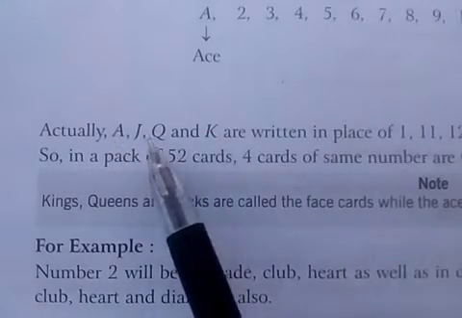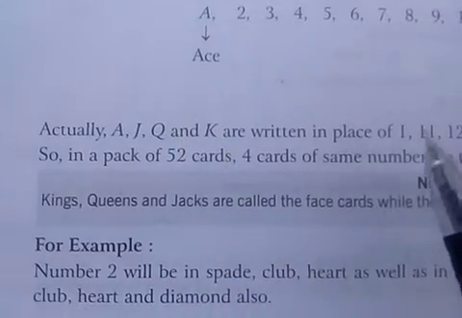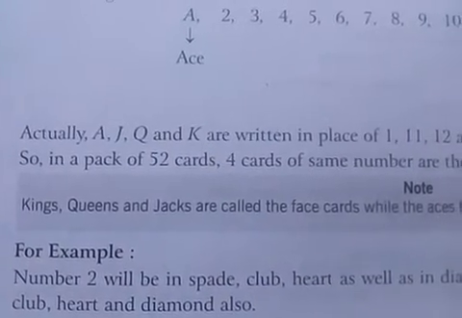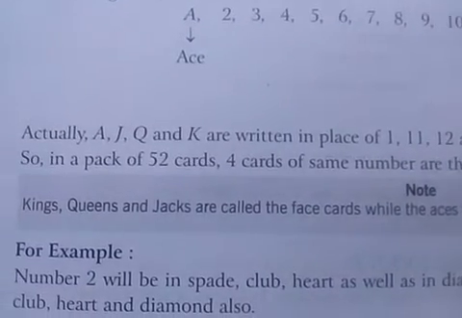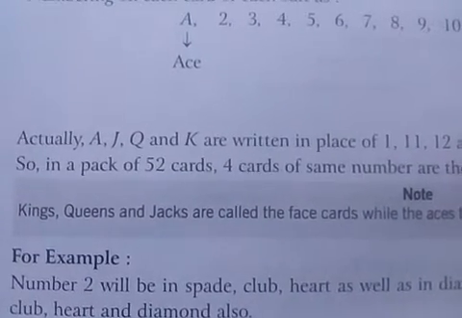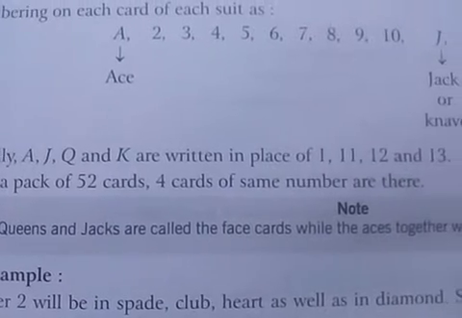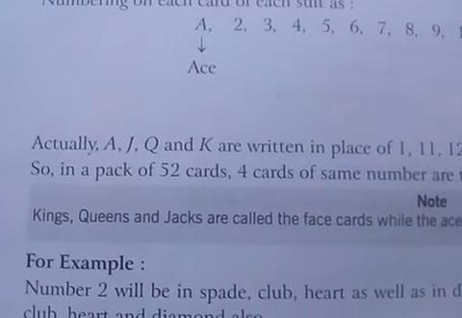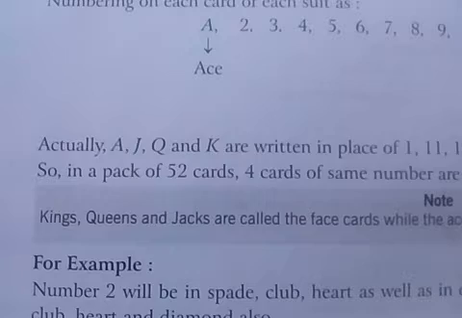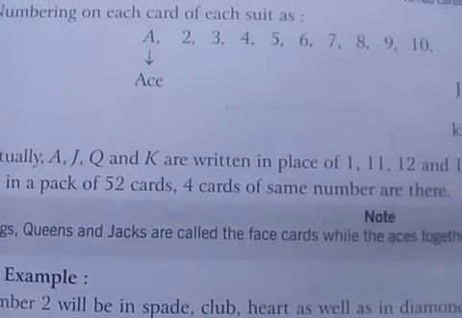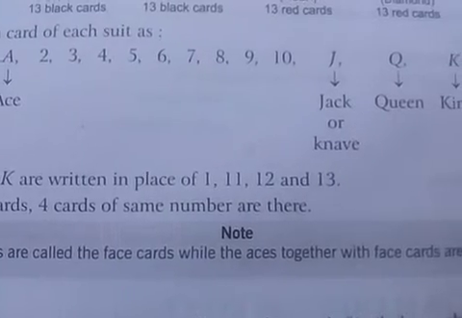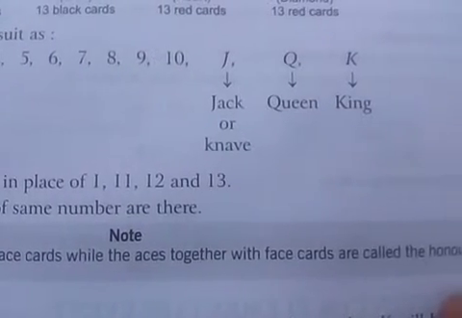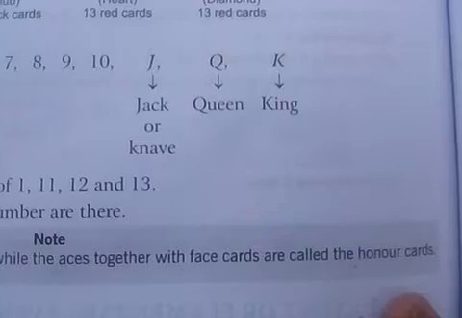A, J, Q and K are written in the place of 1, 11, 12 and 13. So in a pack of 52 cards, 4 cards of the same number are there. King, Queen, Jack are called the face cards, while the Aces together with face cards are called the honor cards.